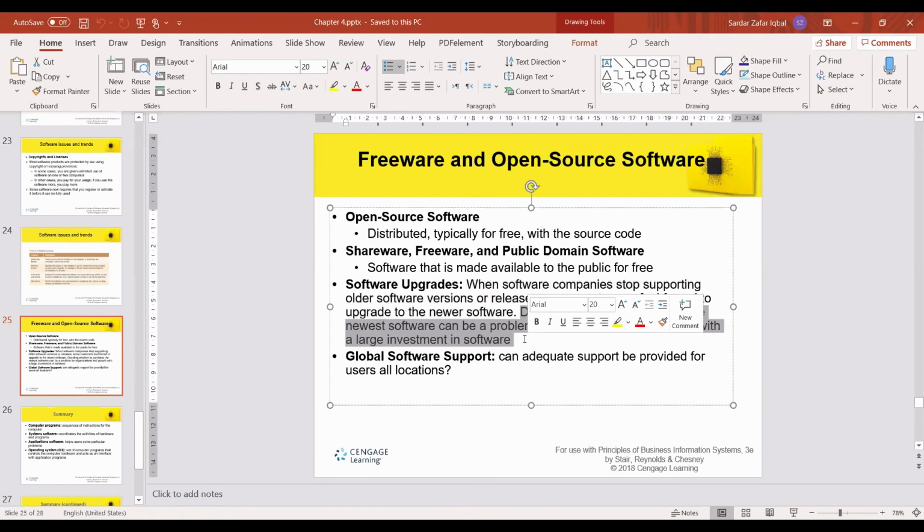Like cars, some models of cars are not available now, right? For example, can you name some model of car? Chevrolet Caprice. Caprice is not available.